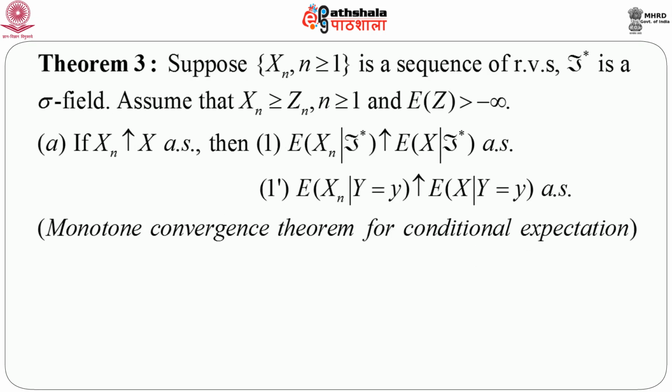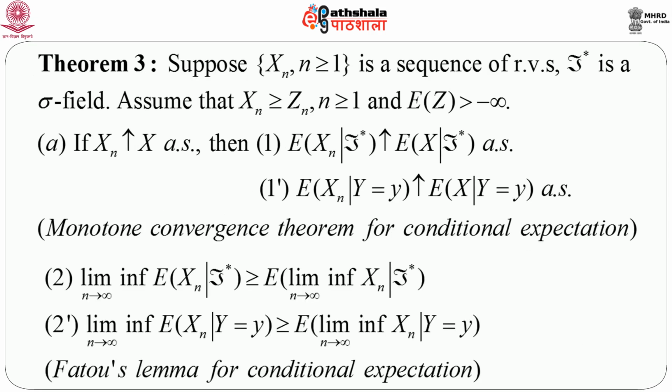Another theorem. In this theorem we start to deal with conditional expectation not only for a particular variable but for a sequence of random variables. Till now we have considered only one or two random variables, or at most a finite number of random variables, and with respect to those we have considered conditional expectation. But now we are going to have a very interesting result with respect to conditional expectation of a sequence of random variables.